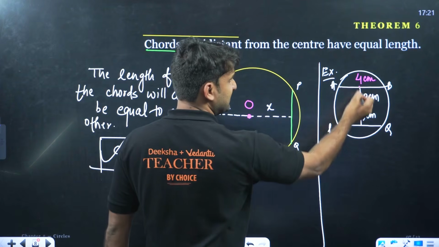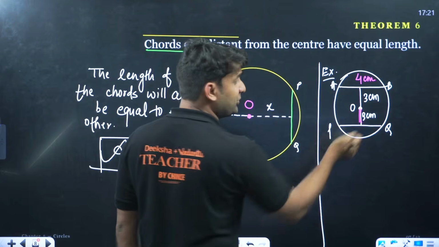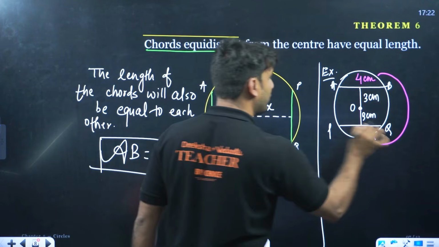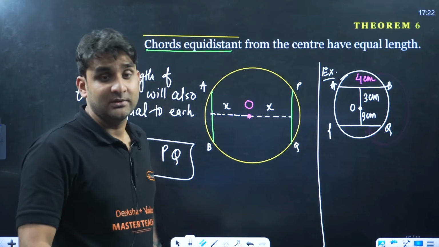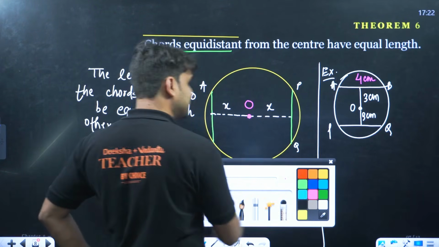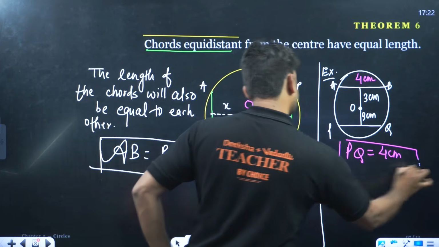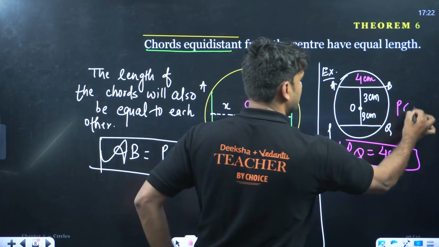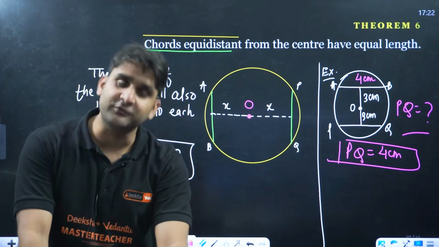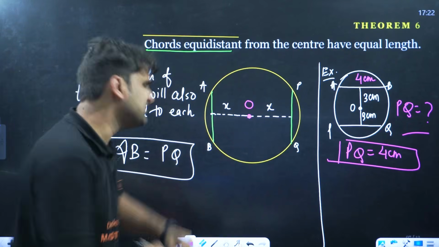This distance is 3 centimeter, this is 3 centimeter. If the chords are lying at the same distance from the center, it implies that the length of the chords will also be equal to each other. So, my dear champions, PQ will also be equal to 4 centimeter. This is the answer. I had asked you what is the length of PQ. This was the question. So the length of PQ will be 4 centimeter. Clear everyone? And this is common sense also.